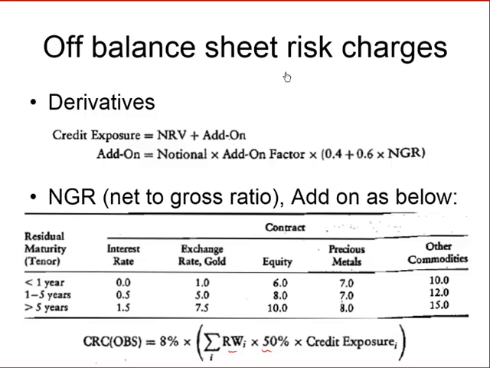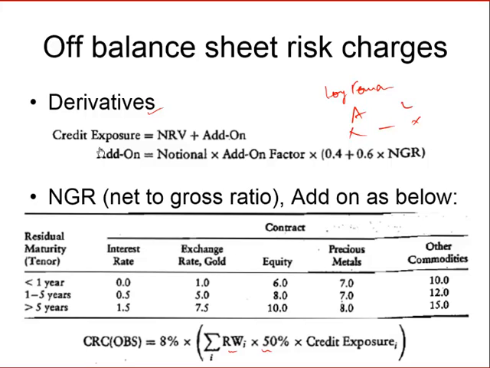So off-balance sheet risk can also come because of derivatives. There may be a derivative contract that we have entered into. At the moment, it's just an agreement. So if I am long a forward, it would neither be an asset nor be a liability. It's just a long forward contract. However, in the future there may be an exposure, or there may be some buffer that I may need to keep right away, even though at the moment I may not be in the money or out of the money.